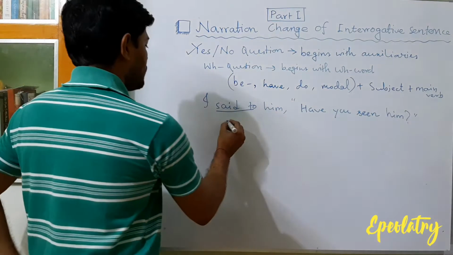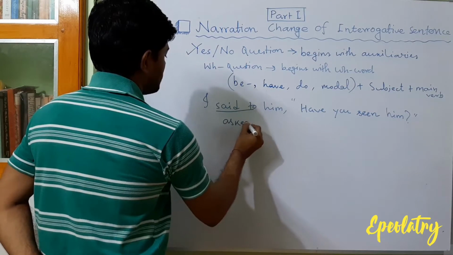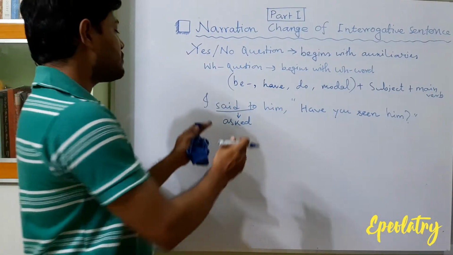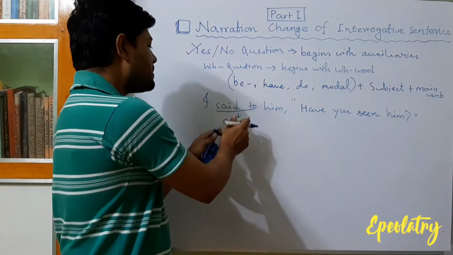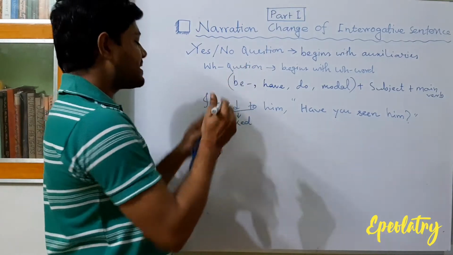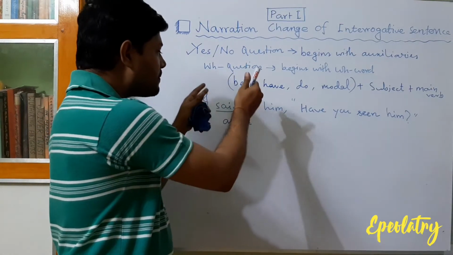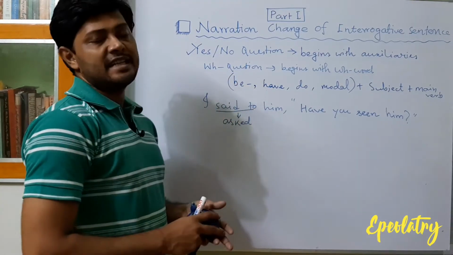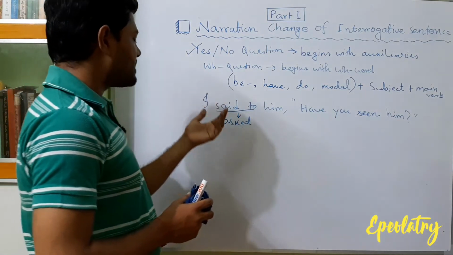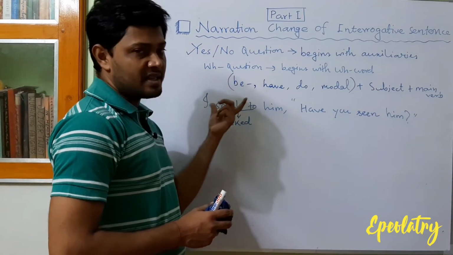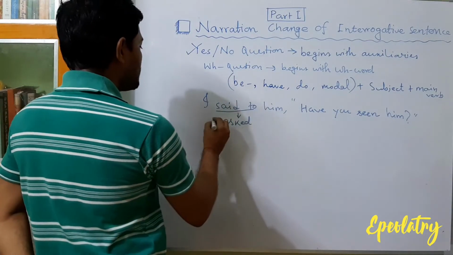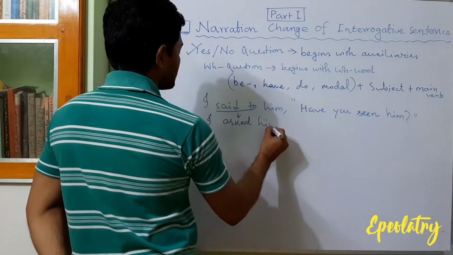So said will be changed into asked. If it is only said, then also it will be asked. If it is said to, it will be asked. In the case of an assertive sentence, only said to is changed to told. But in the case of an interrogative sentence, whether it is said or said to, it will be changed into asked. So I said to him will be I asked him.